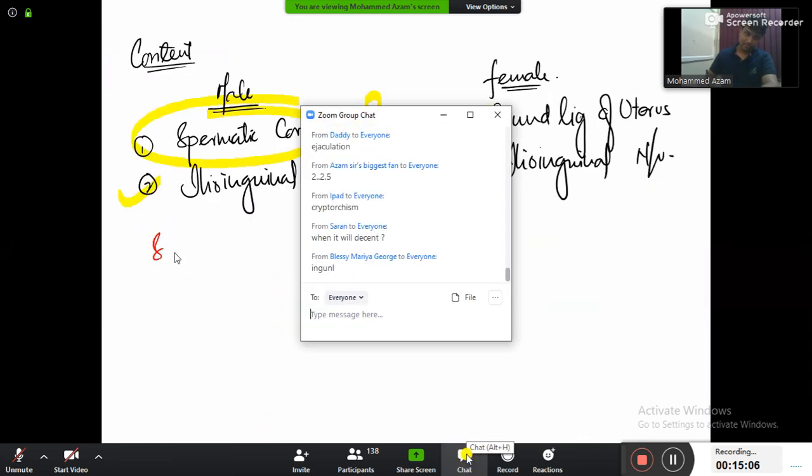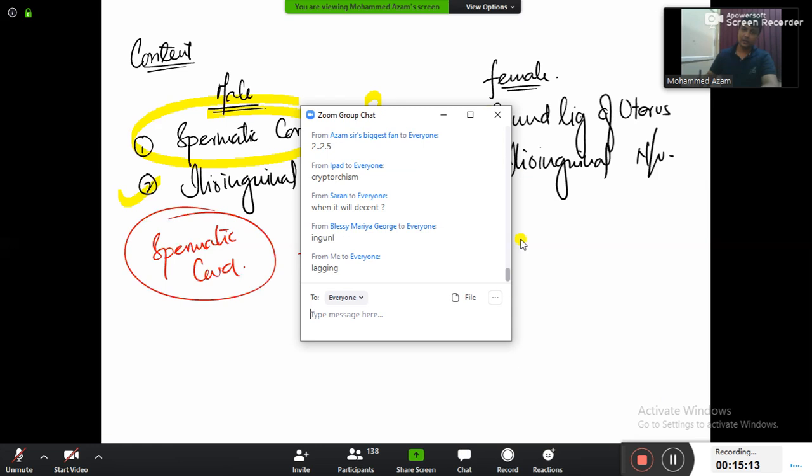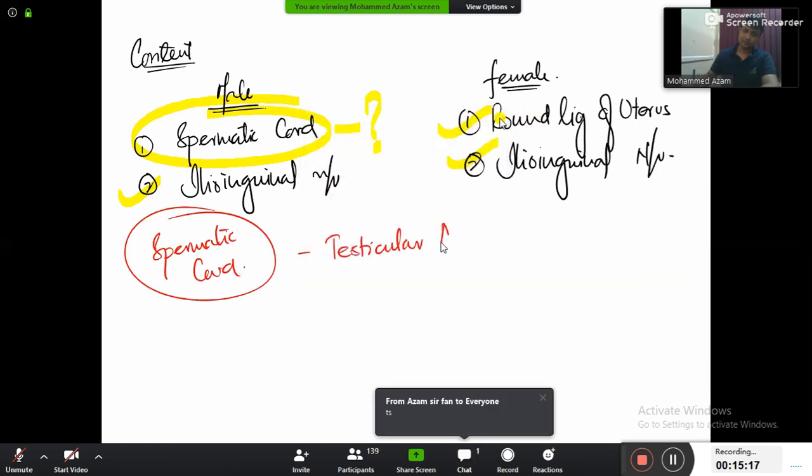Start writing. Spermatic cord. Number one, what is the artery that is supplying the testis? Testicular artery. What is the vein that is going to drain the blood from the testis? Pampiniform plexus of vein.